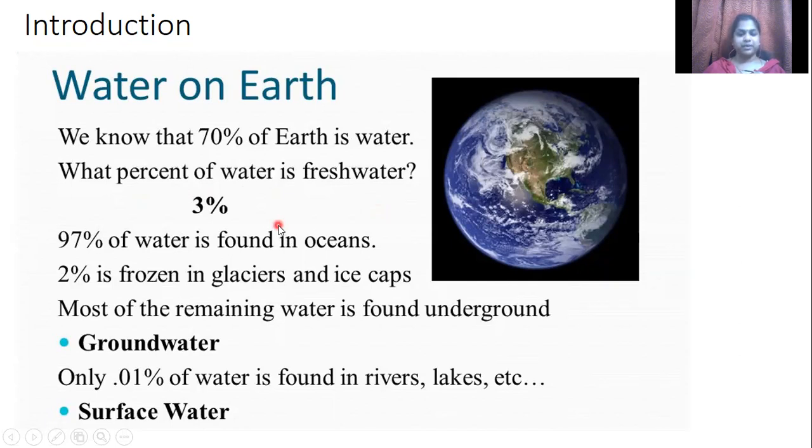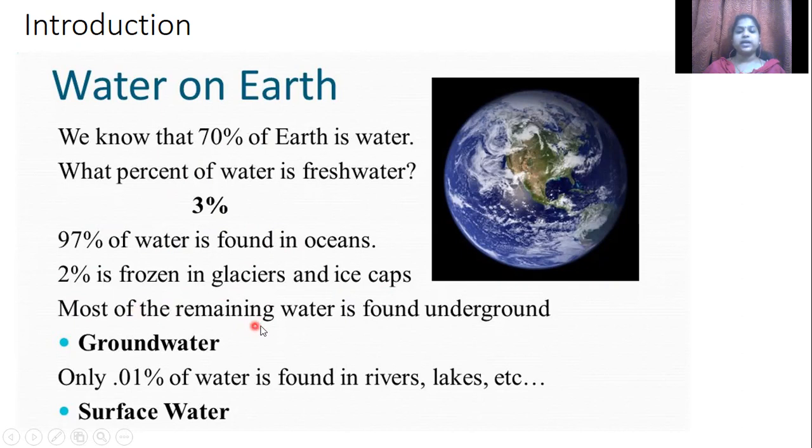It is just 3%, which means earth has 70% water, but out of which only 3% is fresh water, which is consumable, and 97% of the water is found in oceans. 2% is in the form of glaciers and ice caps. If you go to the Antarctica region, these regions are covered with ice, right? So that is almost 2%.